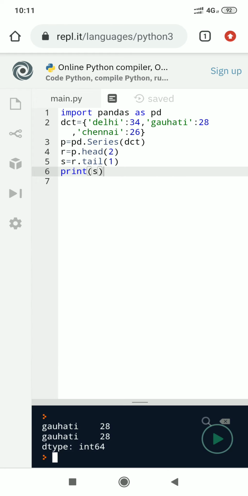What is happening here? It is displaying s, and the 28 from the earlier program is being displayed here. p dot head means the first two values, and from r the last one value is being stored in s, and now we are displaying the value of s.